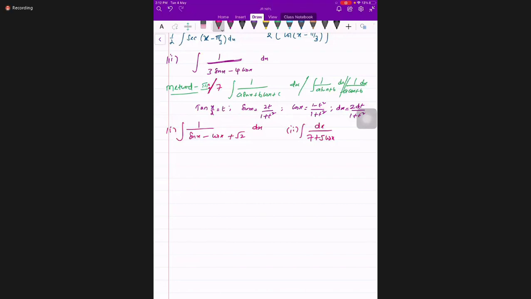Sir, I got the first answer as minus 1 by root 2 cot of x by 2 plus x by 8. Okay, correct. What is the equation you got before applying integration after conversion? Sir, 1 by root 2 integral dx by 1 minus cos x plus pi by 4. dx or dt? Sir, I didn't take anything as t, sir. Then how can we get it? Sir, I took sin x minus cos x. I solved that part according to the previous method.